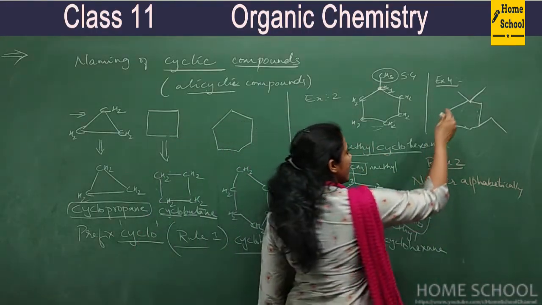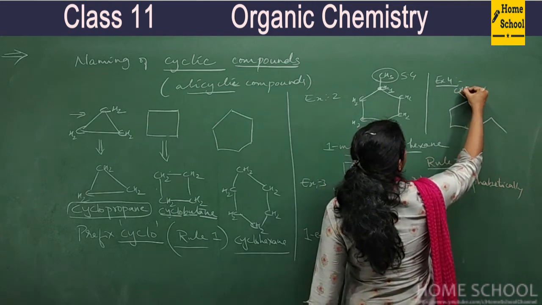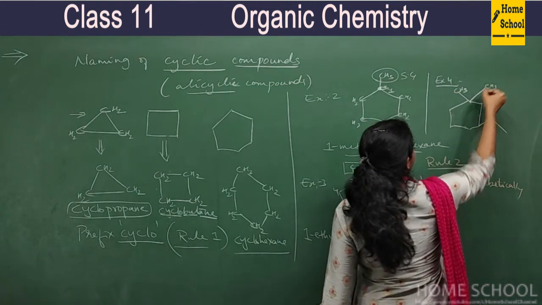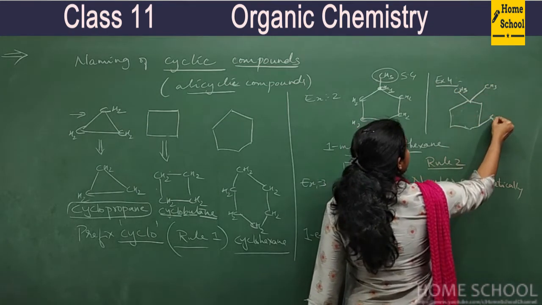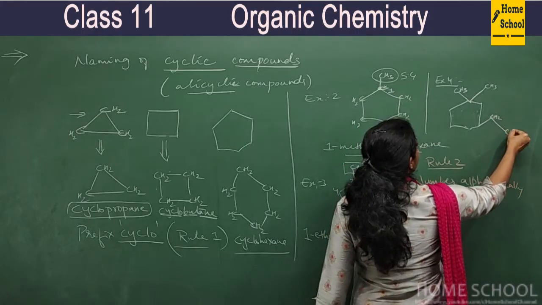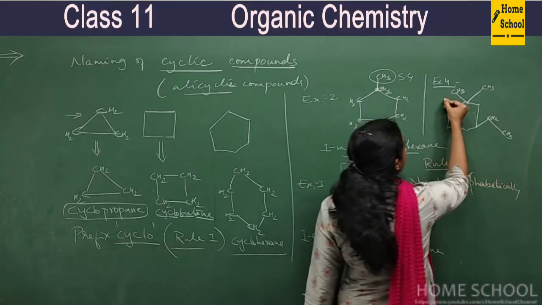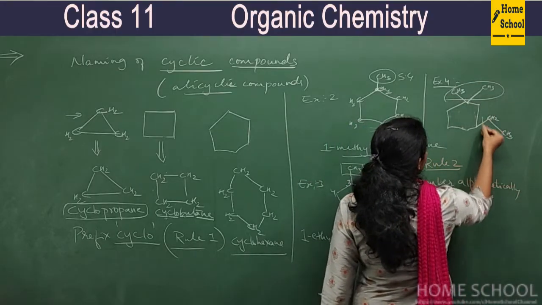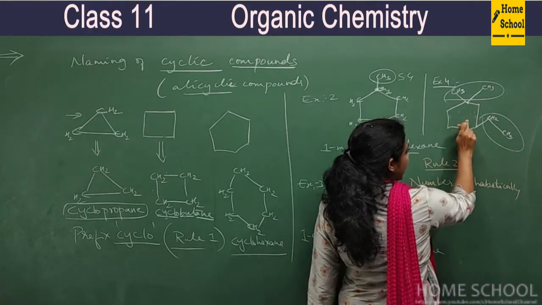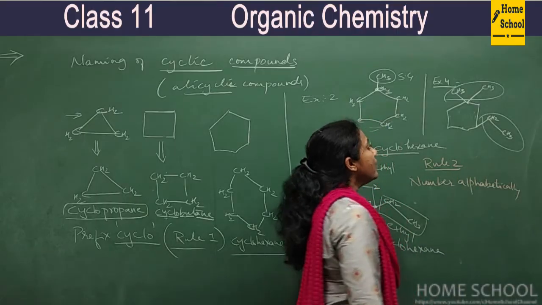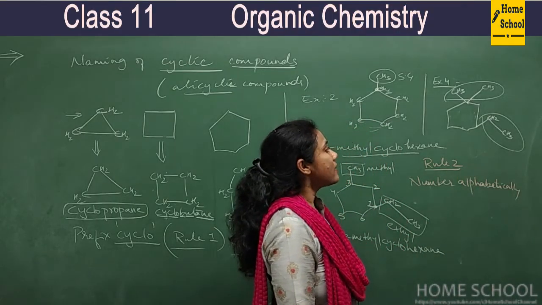Obviously there are 2 methyl groups attached at the same carbon and 1 ethyl group at another carbon. These are branches and this is the parent compound. So now how do you number this?